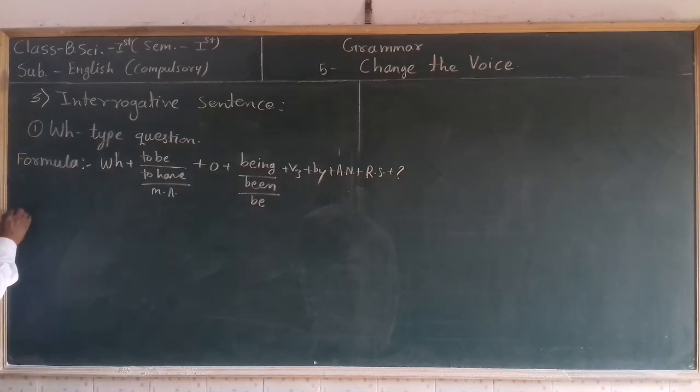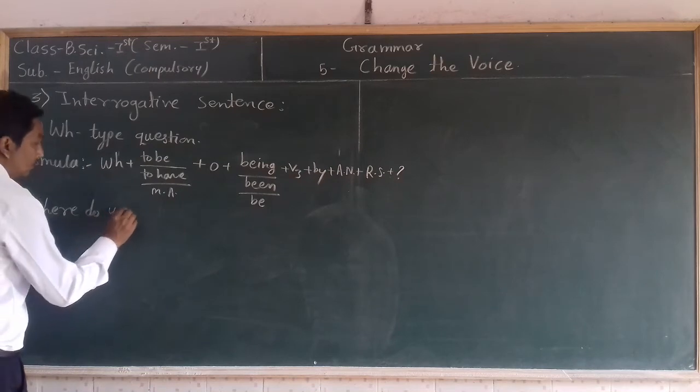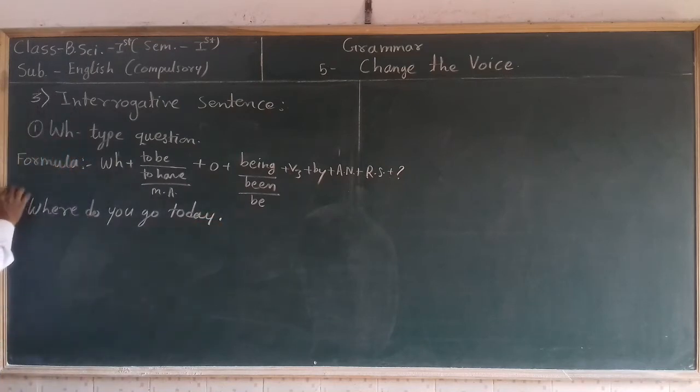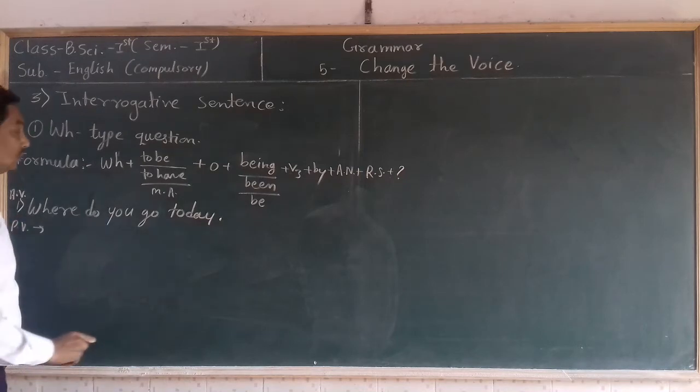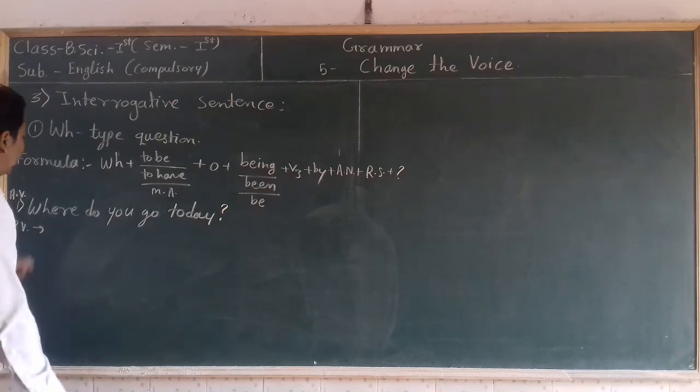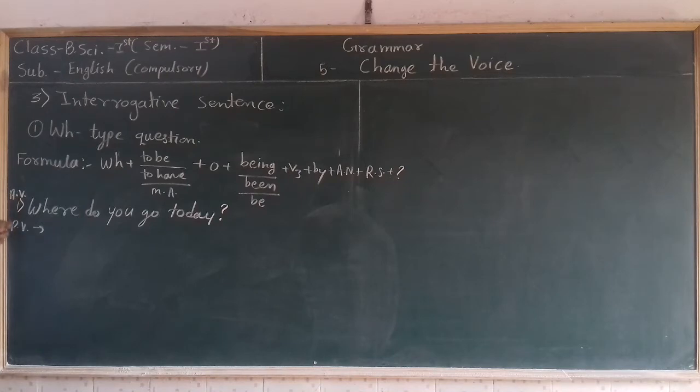For example, this is the active voice sentence of interrogative: Where do you go today? And if you want to transform this active voice into passive voice, first, according to the formula, we have to take the WH word as it is at the starting of the passive voice sentence. Where?